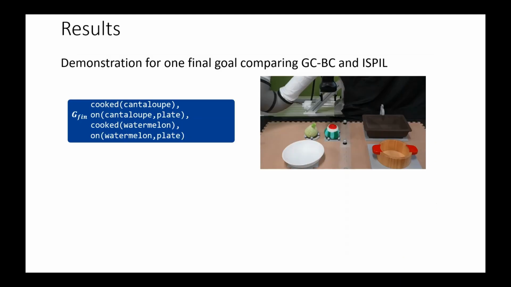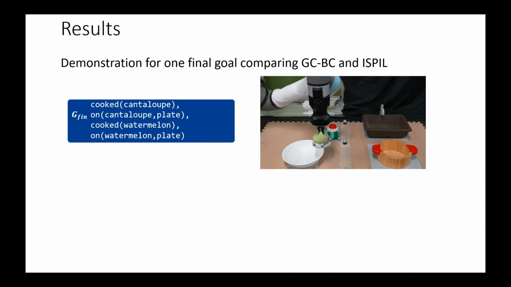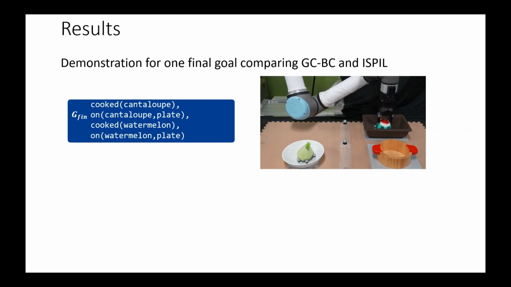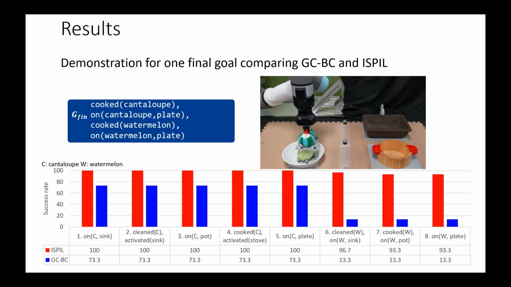We compare ISPIL and GCBC. The robot has to put the cantaloupe in the sink, activate the sink, put the cantaloupe on the pot, activate the stove, and put the cantaloupe on the plate. Similar steps are followed for the watermelon, except that the sink and stove are already activated. The results demonstrate that our method achieves a success rate of 93%, significantly outperforming GCBC, which achieves only 13%.